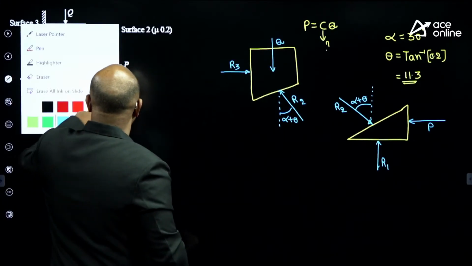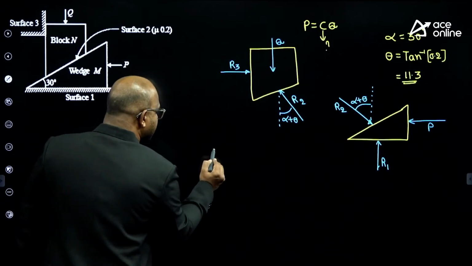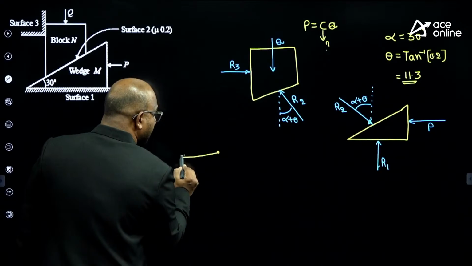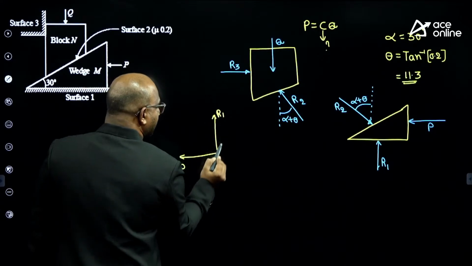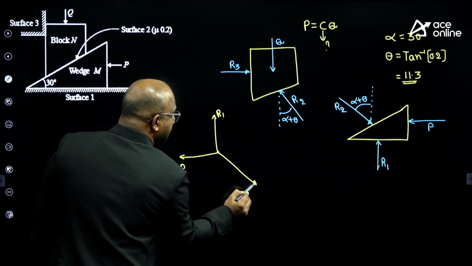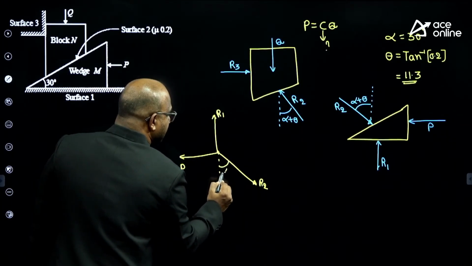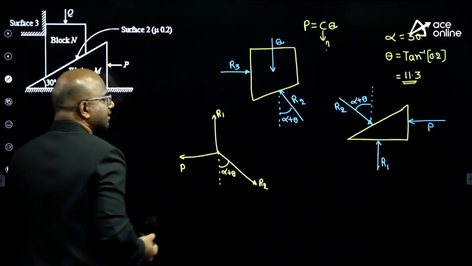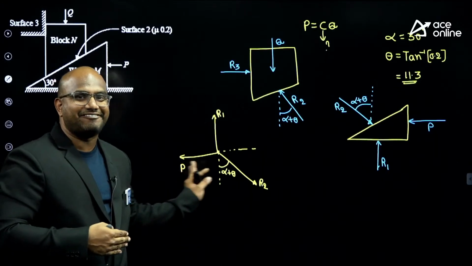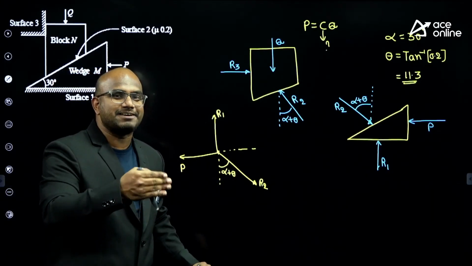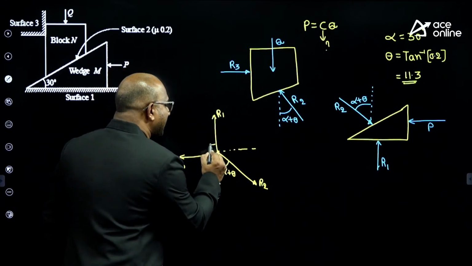Now observe carefully, how can I solve this one? Very simple. First, take the FBD of this point of concurrence. This is the P, this is the R1, and this is the R2. How much angle is it making with respect to vertical? Alpha plus theta. Compared to Lami's theorem, the easiest is taking left force equal to right force, or taking sigma Fx equal to 0. Because these two are already perpendicular.